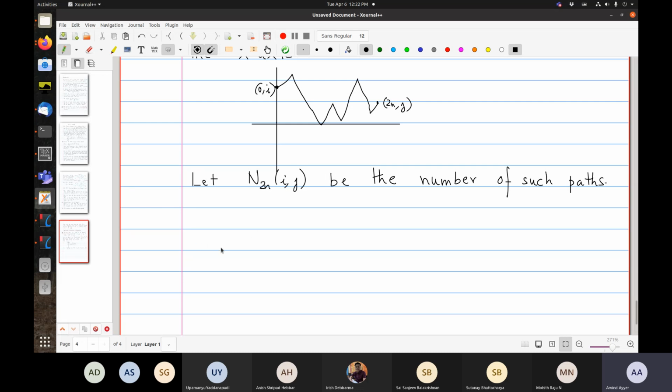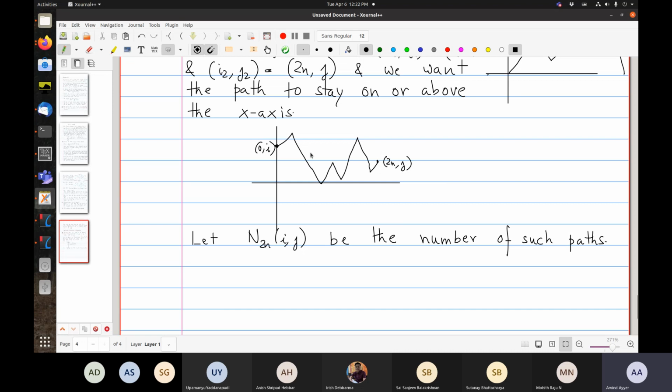Okay. So if you did not impose this restriction of not going below the x-axis, can you tell me how many paths there are?